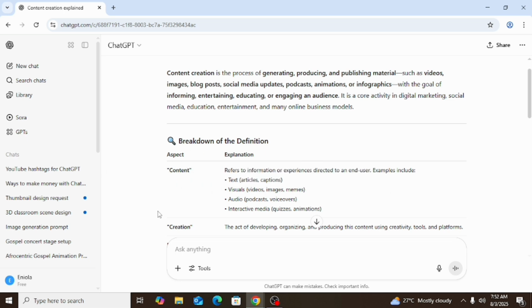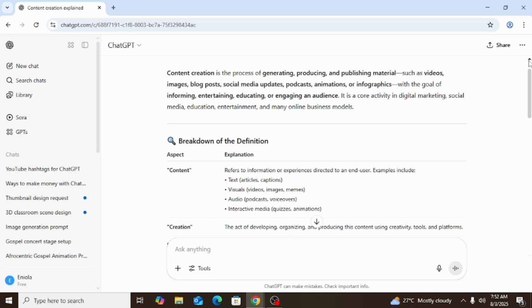Now before you call yourself a content creator, you want to look at the definition of content creation. Now I jump into my ChatGPT to give you the details of what content creation is. I want you to know that people are really making money from it. Yes, some people are content creators making content. It could be videos, it could be comedy skits, maybe on YouTube, Facebook, Instagram, TikTok, and they are making millions of naira from it.